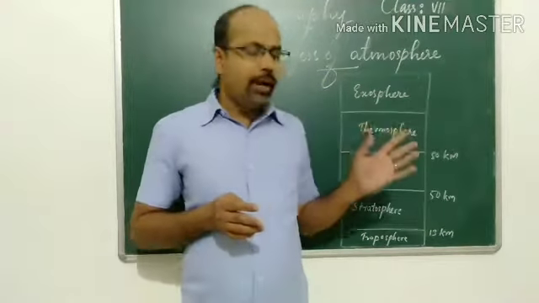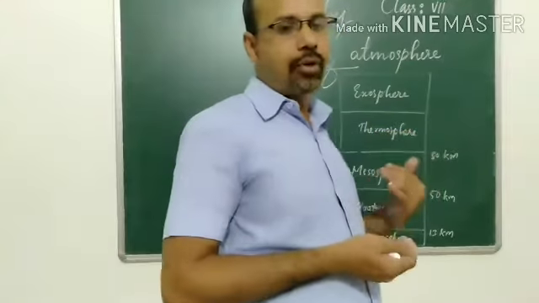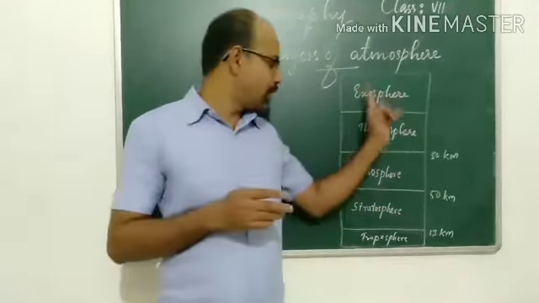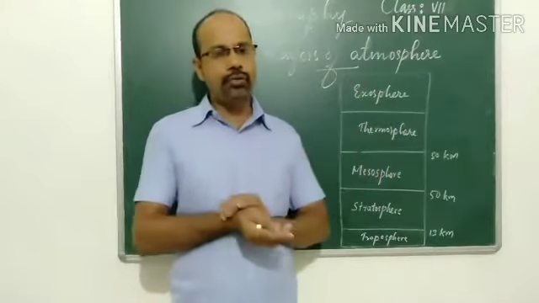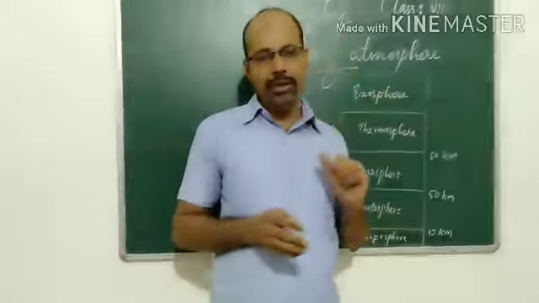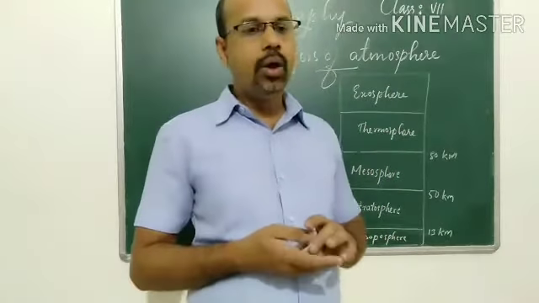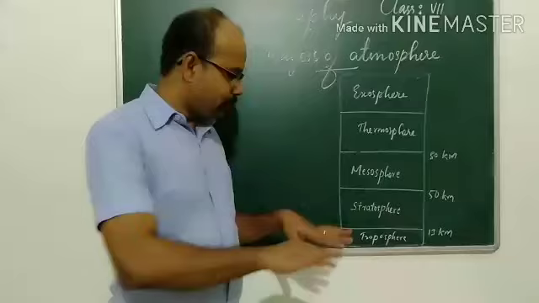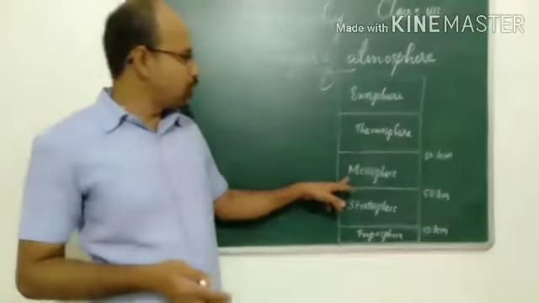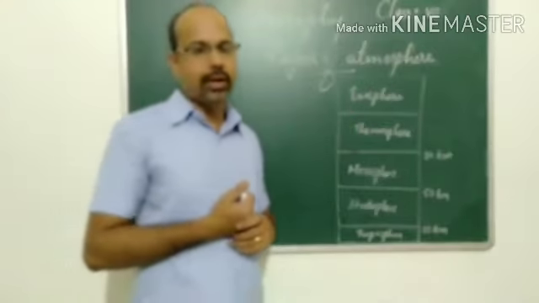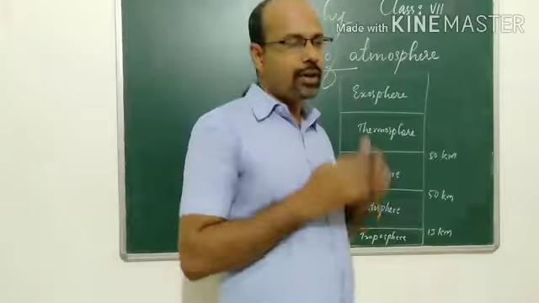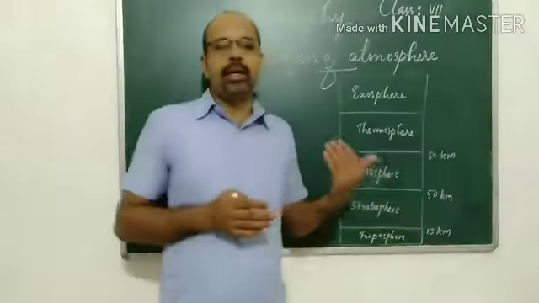So today we are going to study about the structure of the atmosphere, or the layers of the atmosphere. As you can see on the board, these are the different layers of the atmosphere. Our atmosphere is mainly divided into 5 layers. From the Earth's surface: troposphere, stratosphere, mesosphere, thermosphere, and exosphere. These are the 5 layers of the atmosphere. So we will study these different layers in detail.